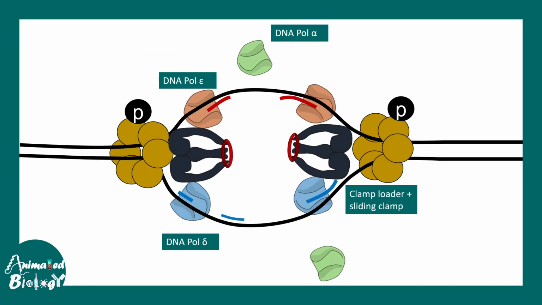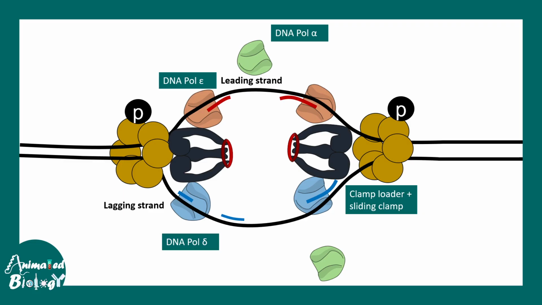Then the clamp loader, the epsilon and the delta polymerase align themselves properly in this replication bubble. It's important to note that DNA pol delta is responsible for lagging strand synthesis, whereas pol epsilon is responsible for leading strand synthesis.